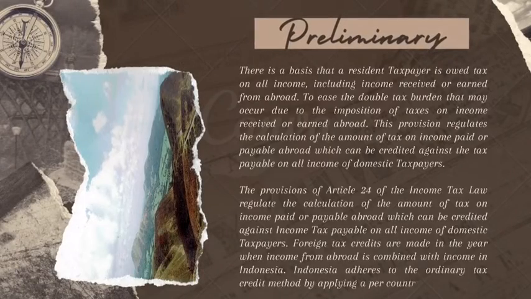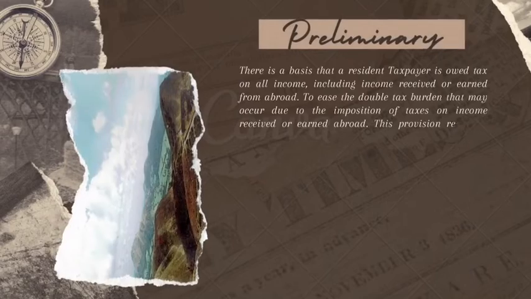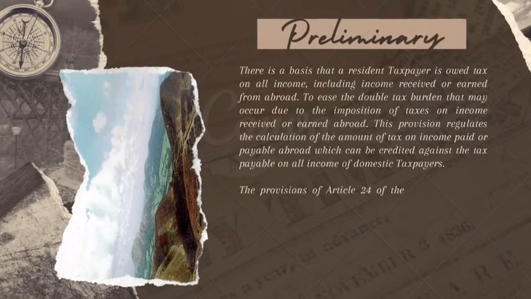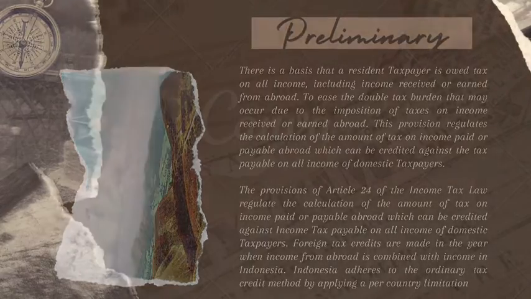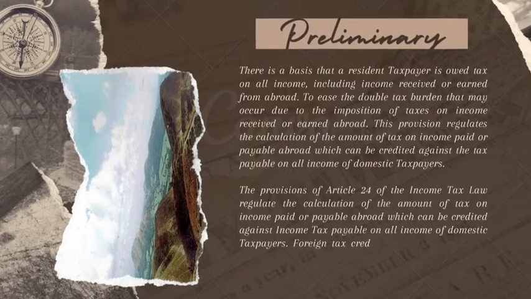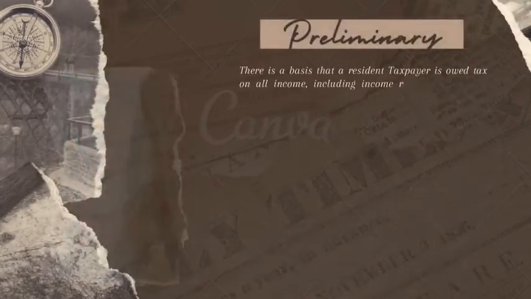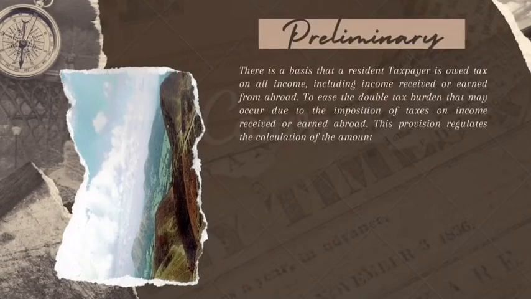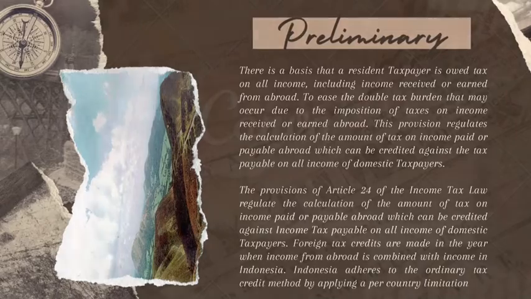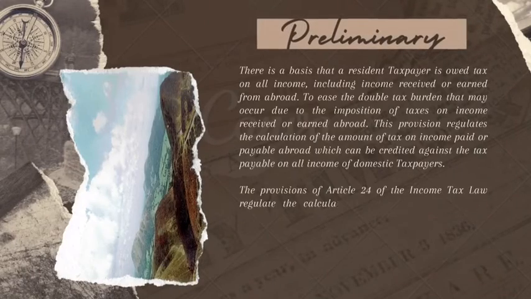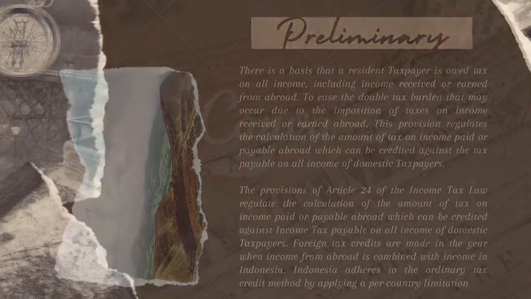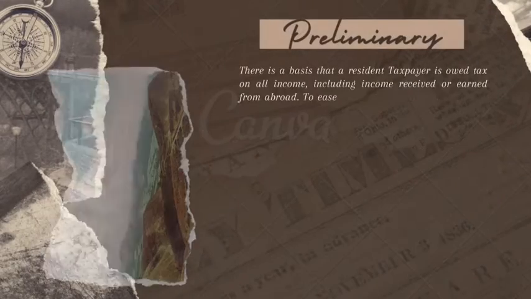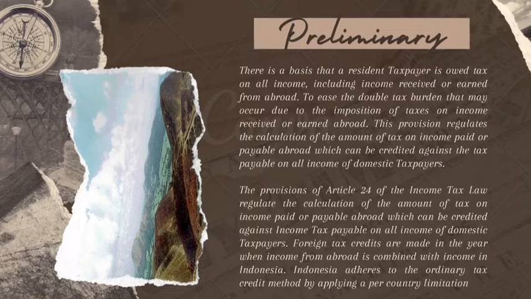The provision of Article 24 of the Income Tax Law regulates the calculation of the amount of tax on income paid or payable abroad, which can be credited against income tax payable on all income of domestic taxpayers. Foreign tax credits are made in the year when income from abroad is combined with income in Indonesia. Indonesia adheres to the ordinary tax credit method by applying a per-country limitation.